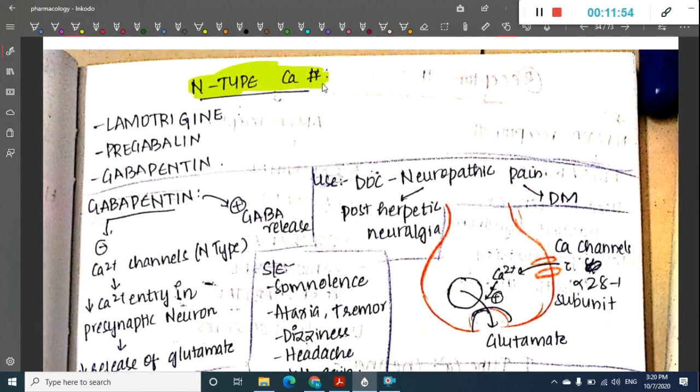Then the next group is the drugs which act on N type calcium channels. These include lamotrigine, pregabalin, and gabapentin.